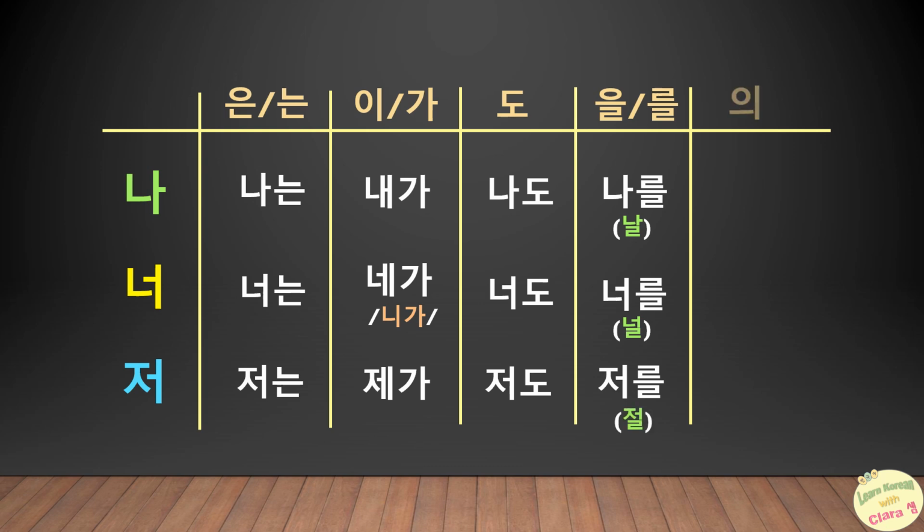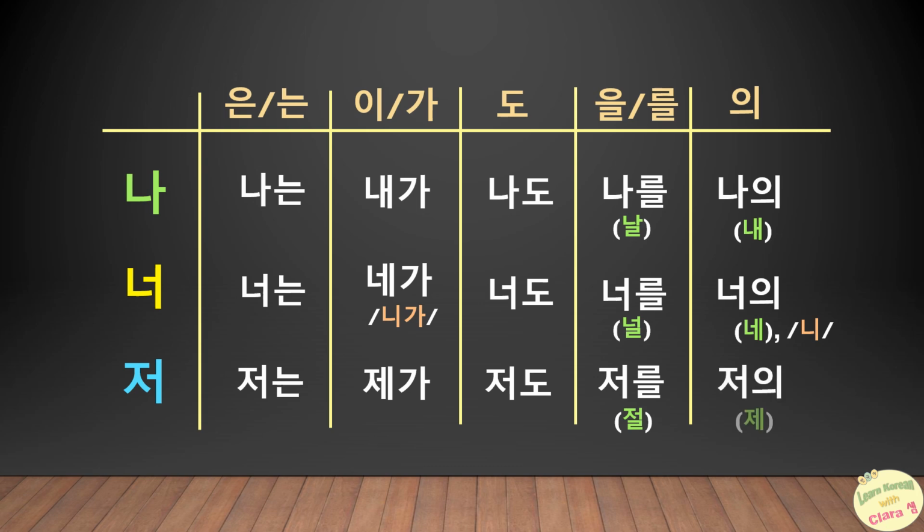With the possessive particle 의, 나 gives 나의 or 내, 너, 너의 or 네, but we pronounce it like 니, and 저, 저의 or 제.